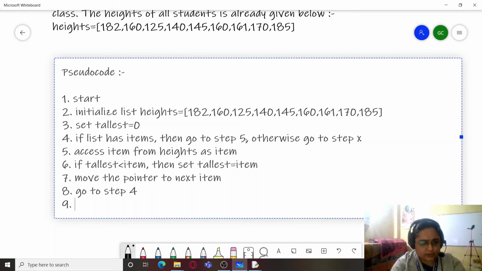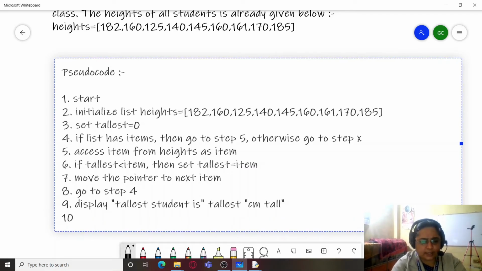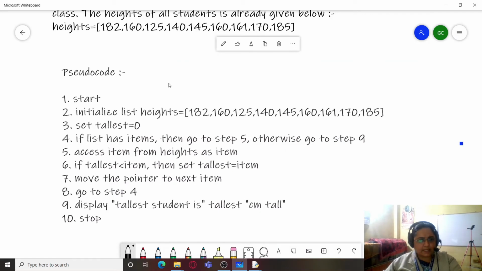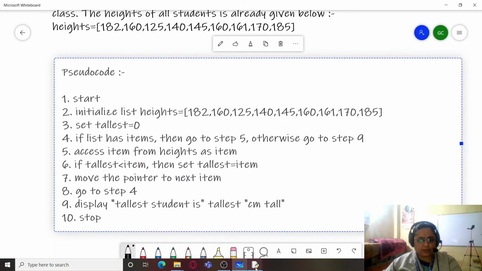till we get the tallest student in the class, and finally we will display: tallest student is tallest centimeters tall, and finally it will stop. So you can see very well that if there are no more elements, then go to step 9. So let's take this pseudocode and let's write a program from this.